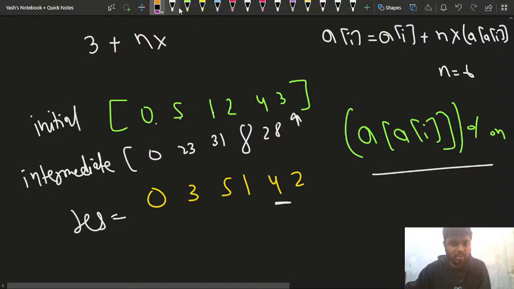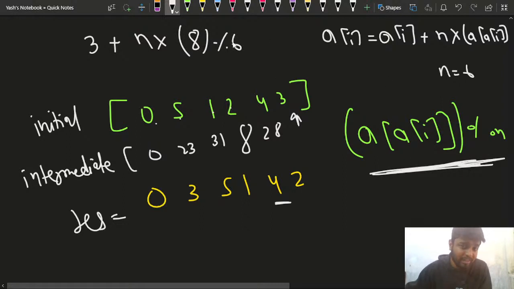So what is this? This is a of I, right? So this current value is 3. So what is at a of 3? 0, 1, 2, 3. So this element at the value 3, what do I have? I have 0, 1, 2, 3. So at 3 I have 8, right? Actually I have 8, but I'll mod it with 6. So what will I get? So this is what I'm doing, a of I mod n. So what I'm getting is 2, right? So I'll get this value 2. So that is what I wanted. The previous value I should have access to.